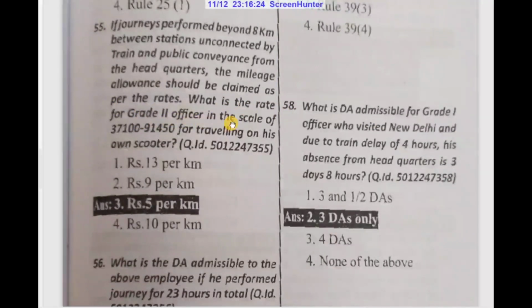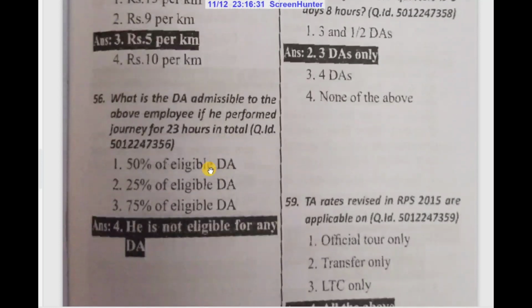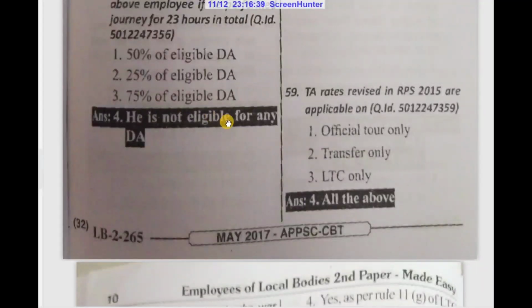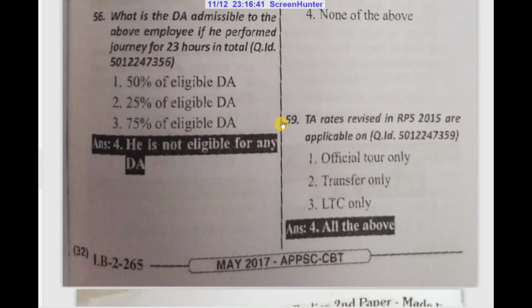What is the rate for a grade 2 officer in the scale of 37,100 to 91,450 for traveling on his own scooter? 5 rupees per kilometer. What is the DA admissible to the above employee if he performed a journey for 23 hours in total? He is not eligible for any DA.